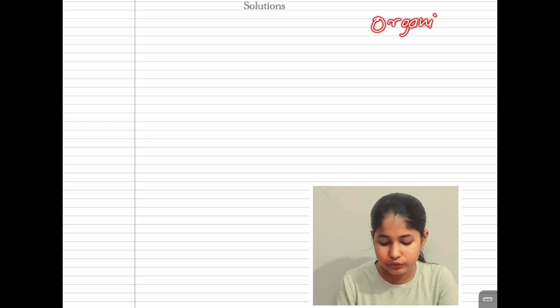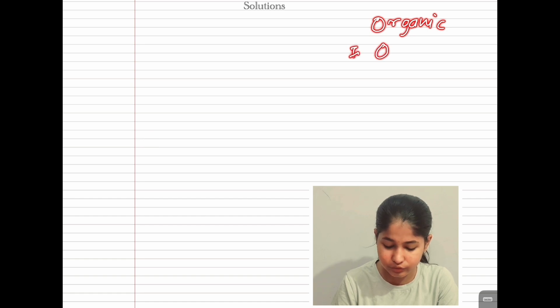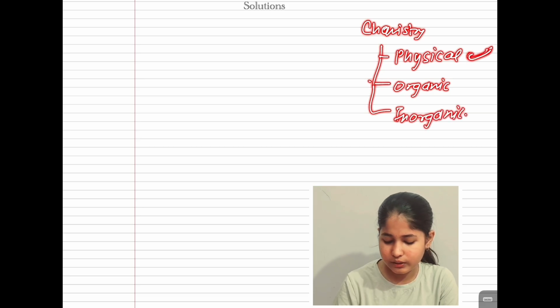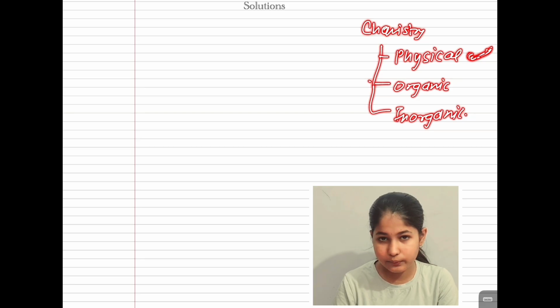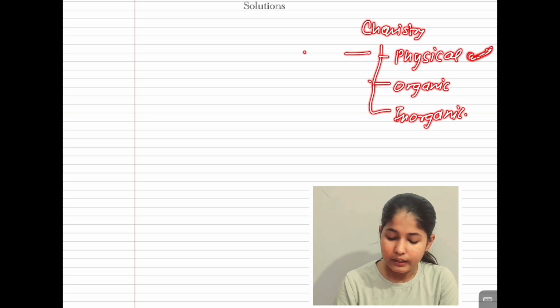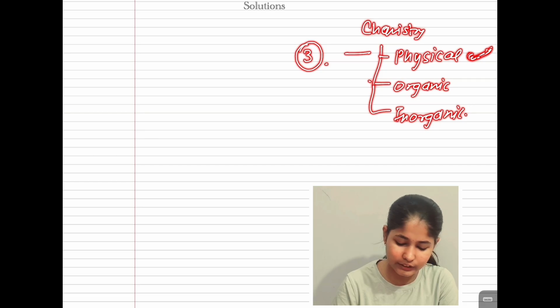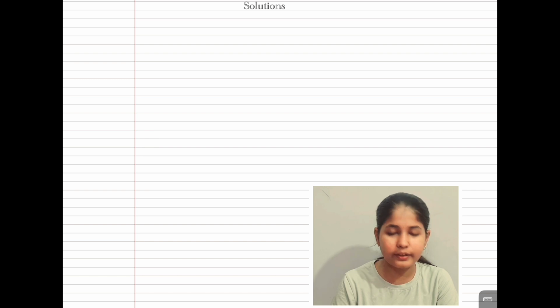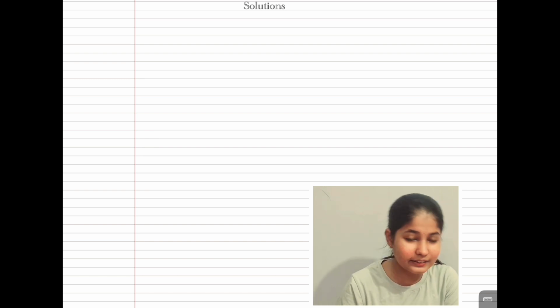As you know, chemistry can be of three types: physical, organic, and inorganic. We are continuing the chapter of physical chemistry, and in the class 12th syllabus we have three chapters of physical chemistry. So our first chapter is solutions.